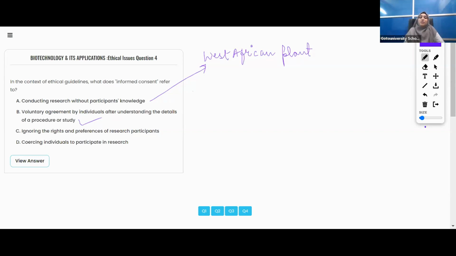Whomsoever the research participants are, we must ignore them? This is also a wrong thing. Coercing individuals to participate in research is also wrong. So which is the correct option? That is B, voluntary agreement by individuals after understanding the details of a procedure or study.